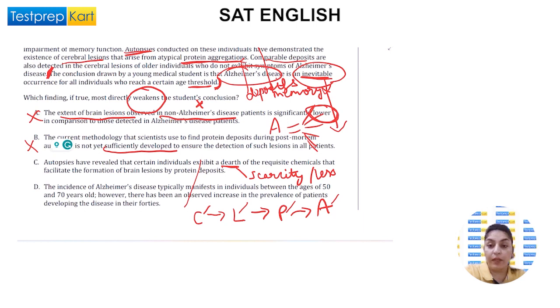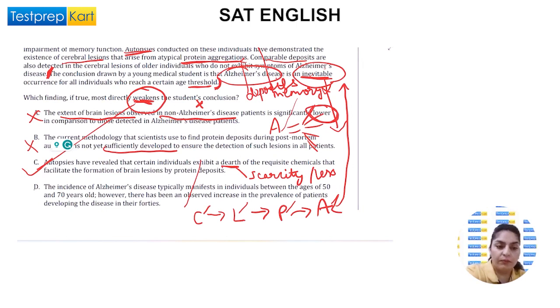Whereas the student says Alzheimer's is there for everybody, in all ages. So this is going against this opinion. That is why this option is right. We have to see what weakens, so this is weakening, point C, because it is totally against the conclusion made by the young medical student.